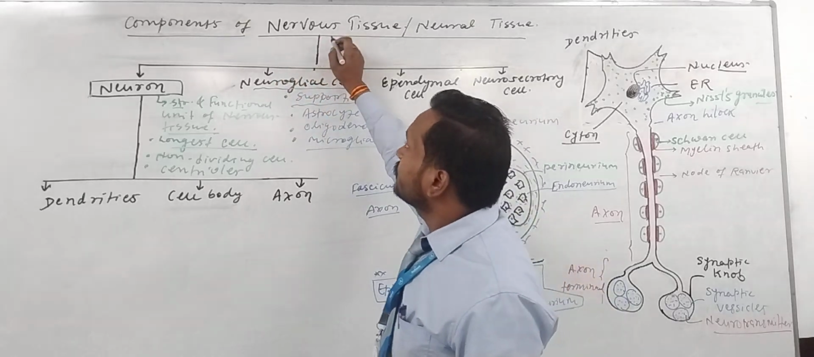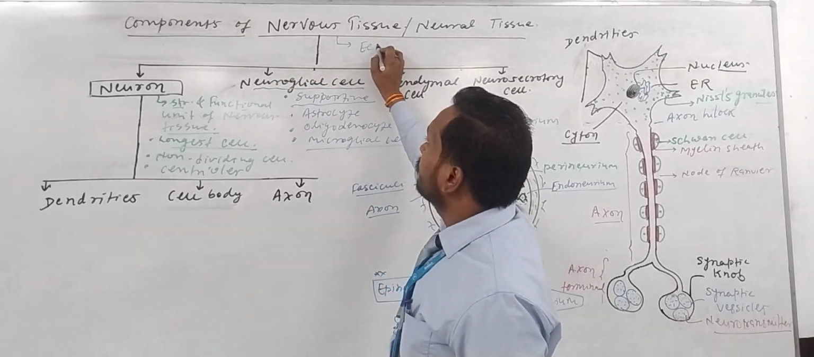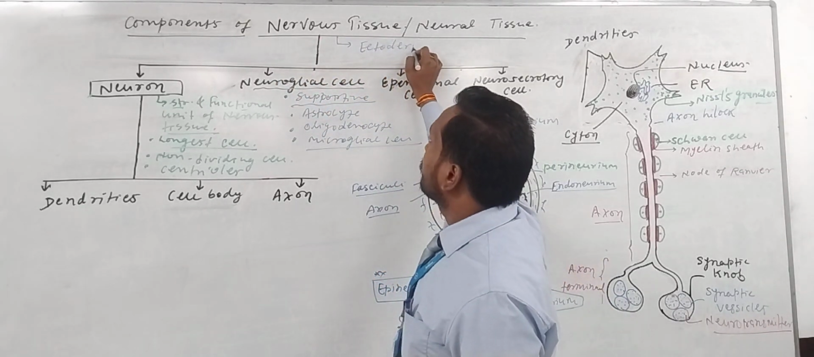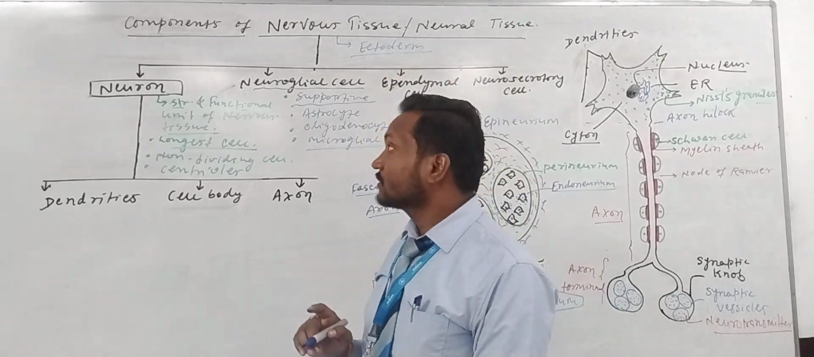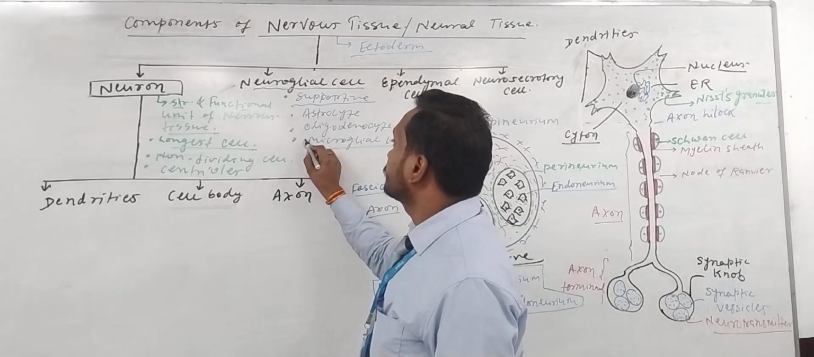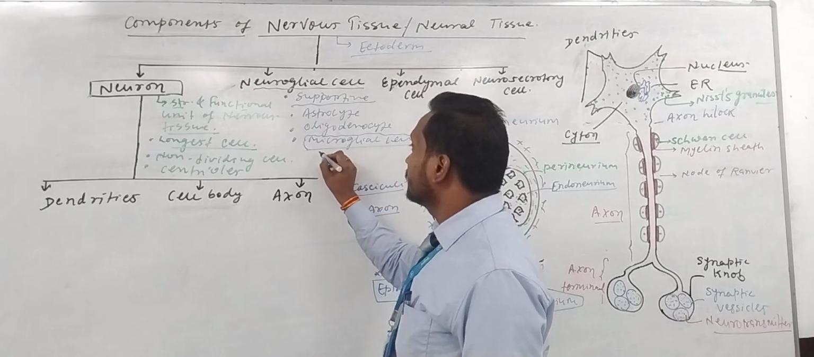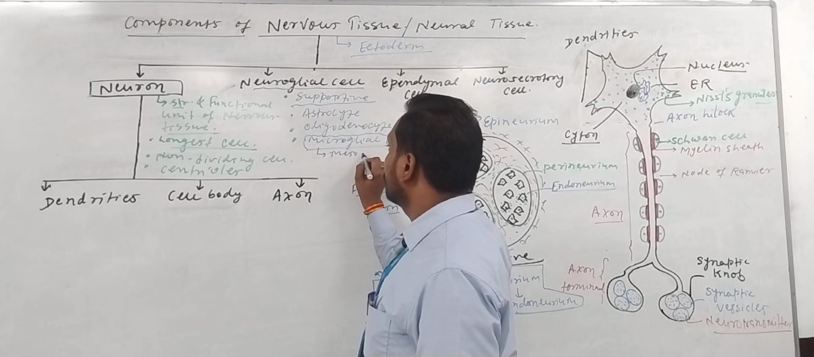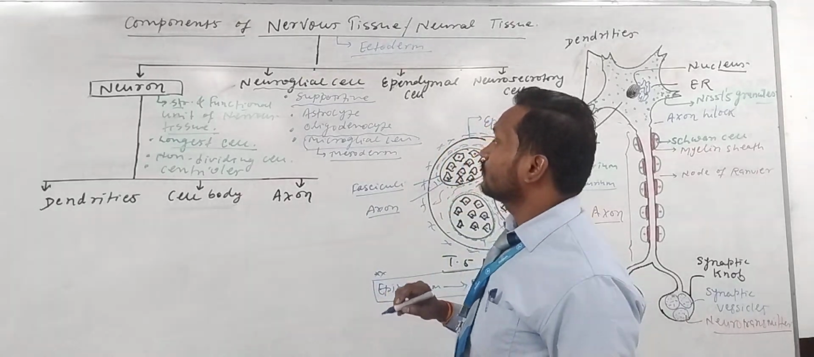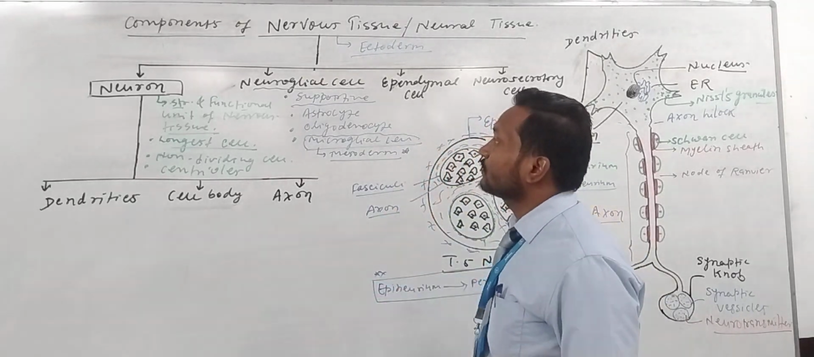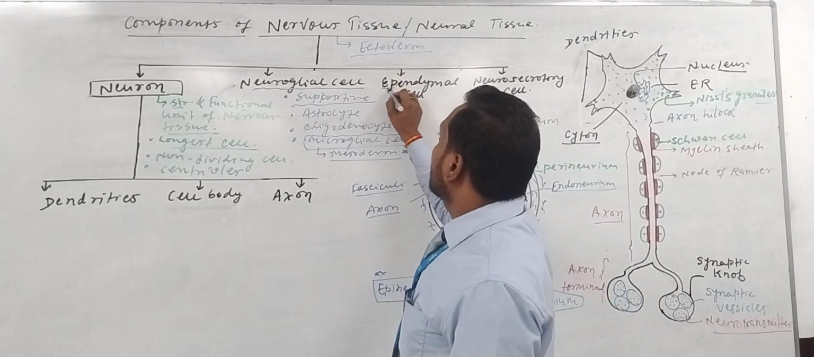Here is a very important question. All the nervous tissue arises from the ectoderm, except the neuroglial cells. Neuroglial cells are derived from the mesoderm. Very important question.